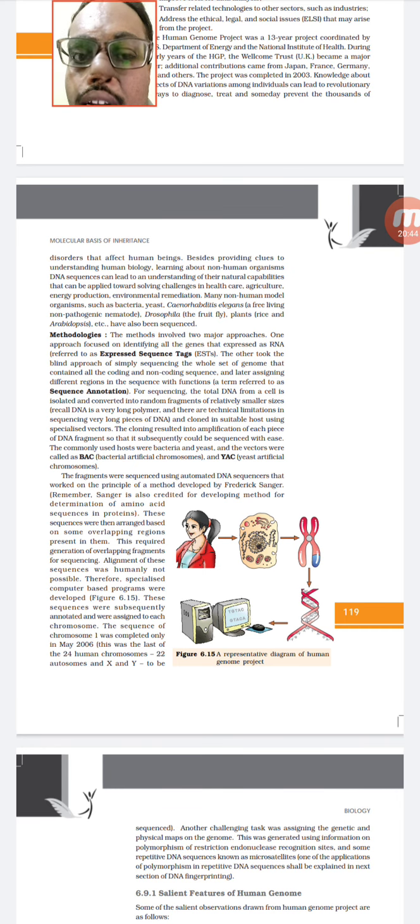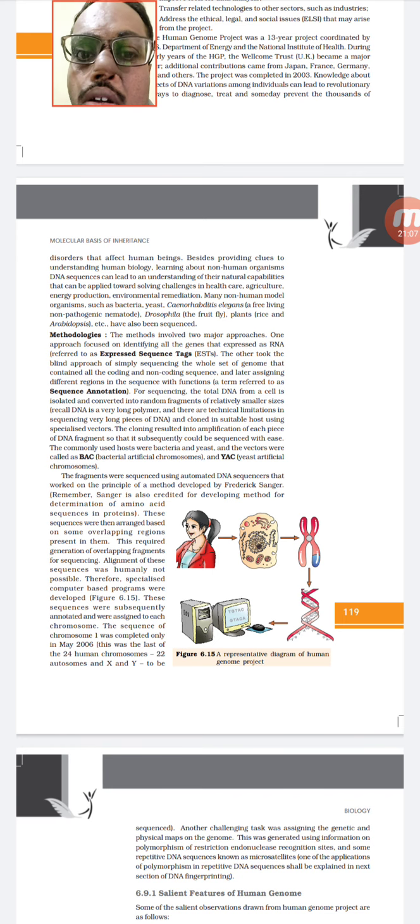By this they did this work, and by 2013 they said that 99.99% of the human genome was studied, and the remaining fraction depends upon the area where we are. So with that the human genome project is completed.